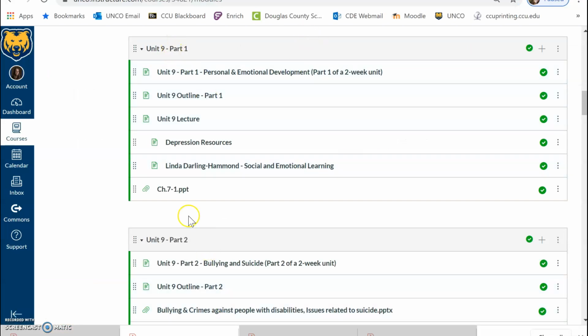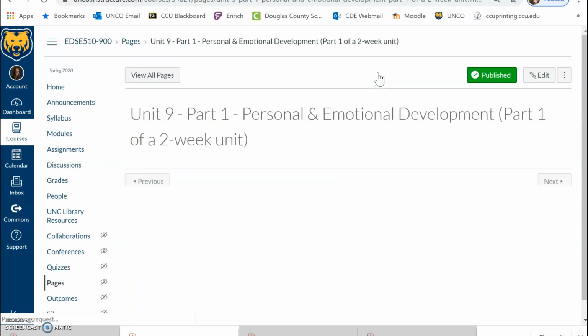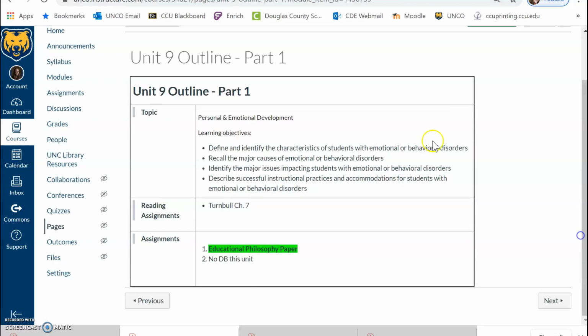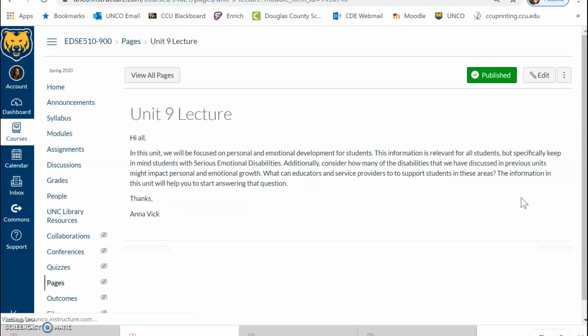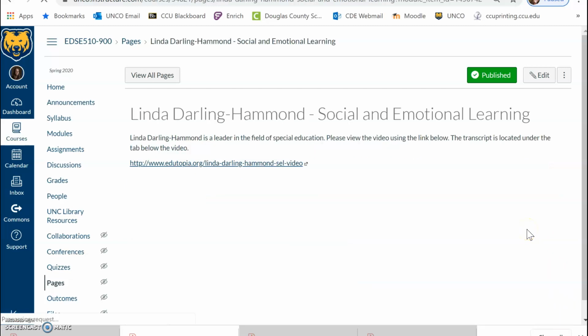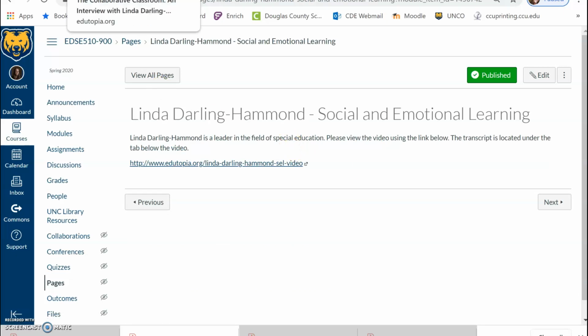So you'll see Unit 9 is split into 2 parts. We'll begin with Part 1. Part 1, you'll see the objectives here and the philosophy paper, which is highlighted in green. That will be due for us on the final Sunday of this unit, as we discussed. First, here you'll see multiple links and websites regarding depression and some other conditions or situations, areas of diagnosis that students may experience. So feel free to browse those.